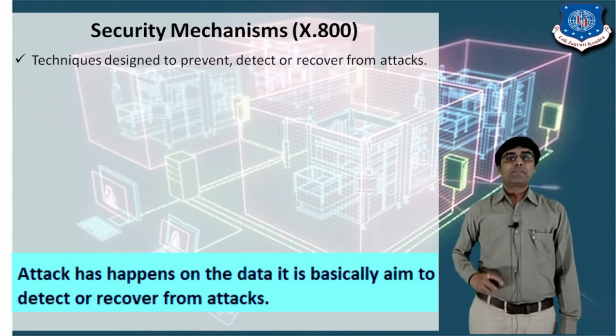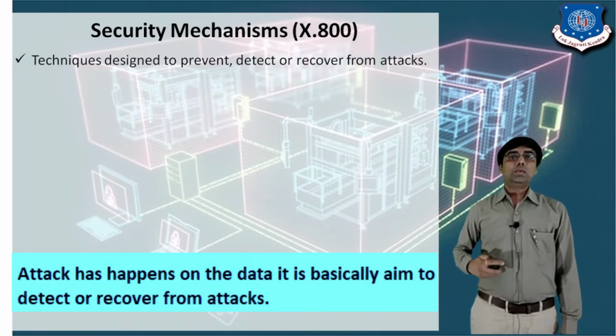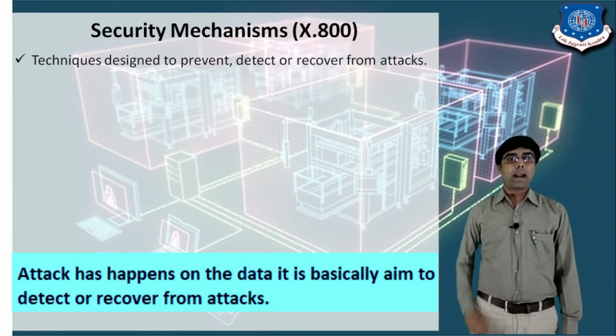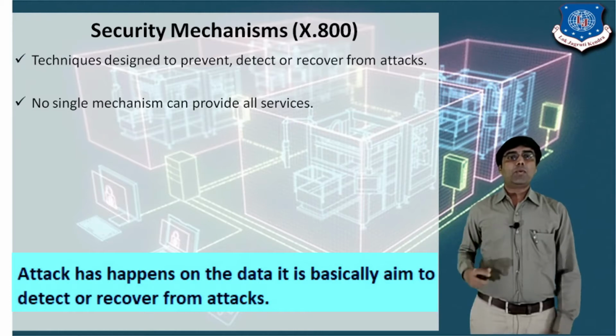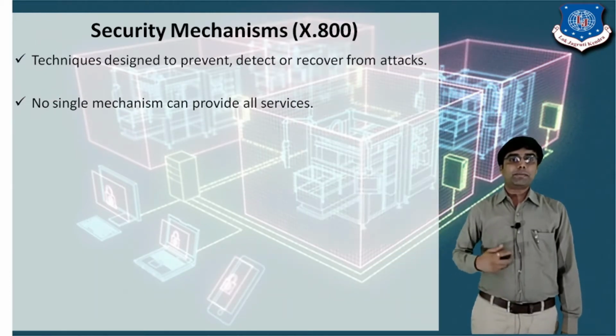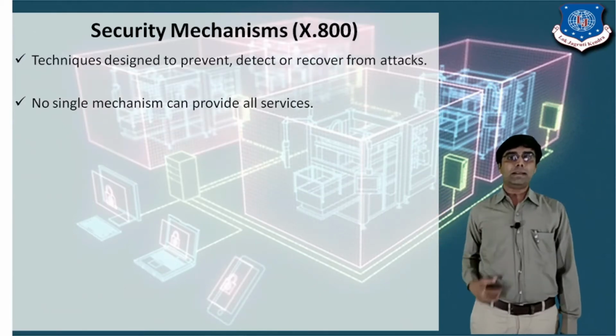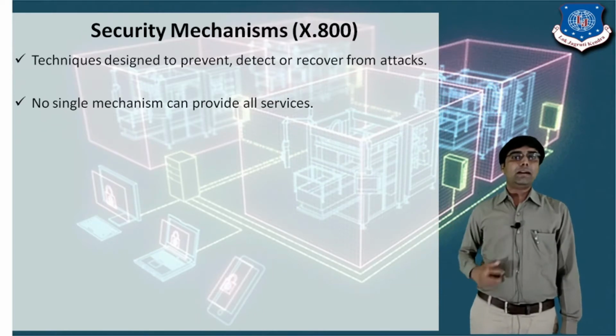It means that an attack has happened on the data, and we need to prevent, detect or recover from the attack. Then no such mechanism can provide all the different services, like we have seen: confidentiality, authentication, non-repudiation, and data integrity.